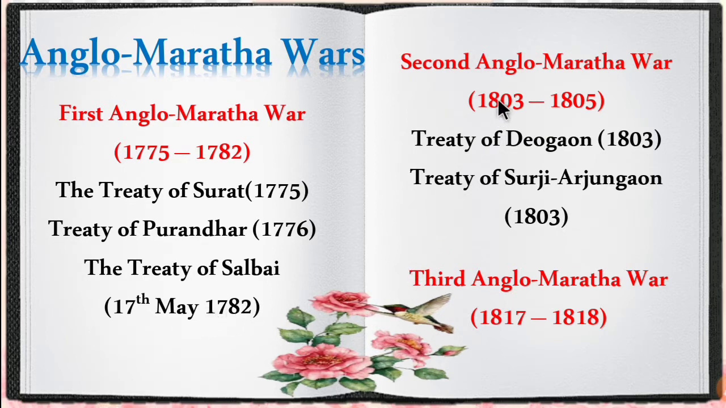And then the Second Anglo-Maratha War was fought between the time period of 1803 to 1805. The main treaties signed were the Treaty of Bassein, which was signed in 1803, and the Treaty of Surji-Anjangaon, which was signed in 1803.